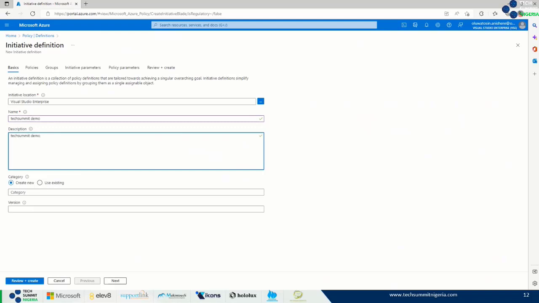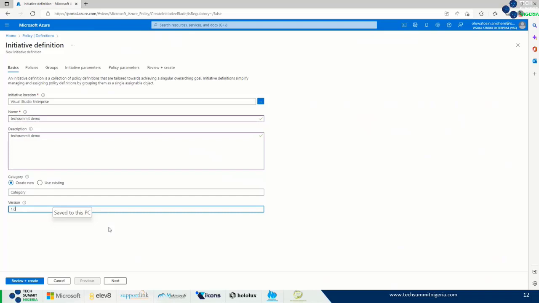Now, for categories, I can have my category as new, or I can even use existing. It depends on what I want. So I'll go ahead and use new. I'm not making changes. Now for the version, we can have just any number. Let's say version 1.0, and yes, I can have that in place.